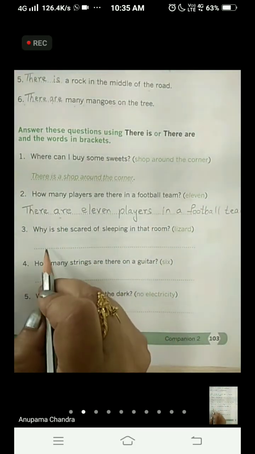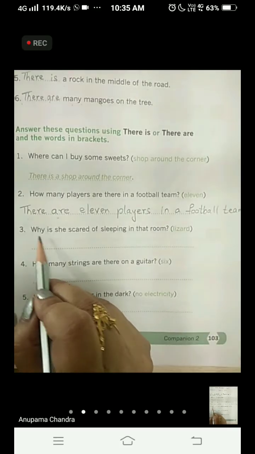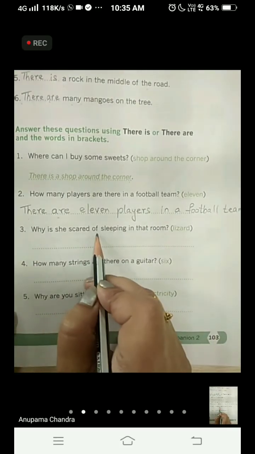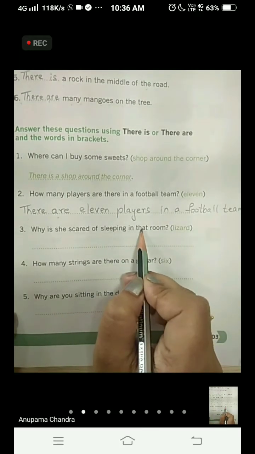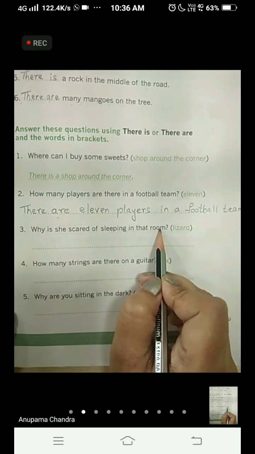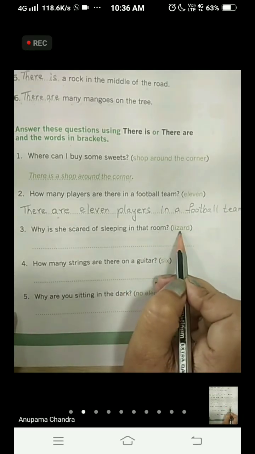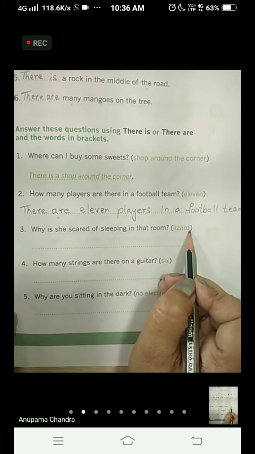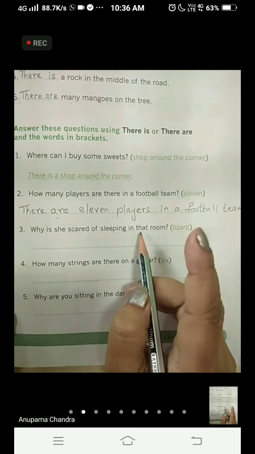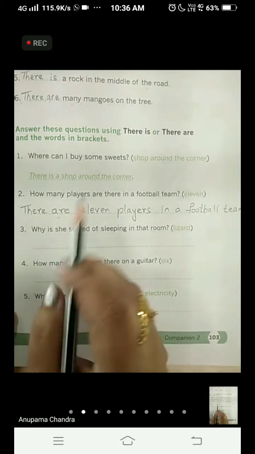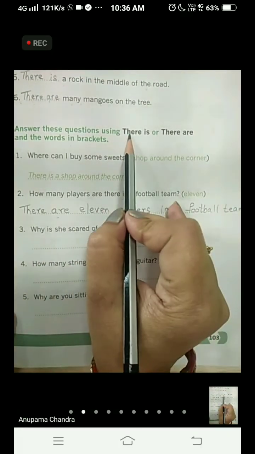Now look at the third one. Why is she scared of sleeping in that room? And what is given in the bracket children? Lizard. Is S over there? No, at the end we cannot find an S. That means we are talking about one lizard. So we are going to start the sentence with there is.